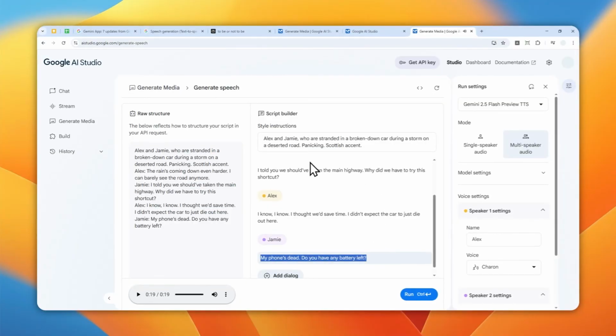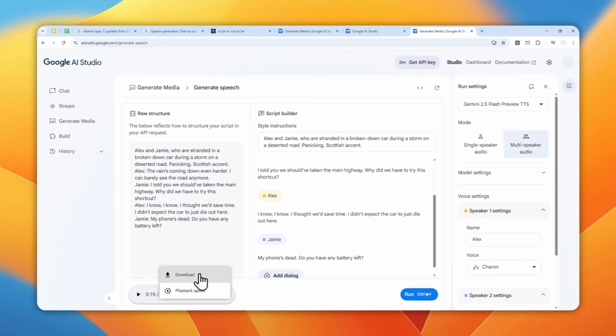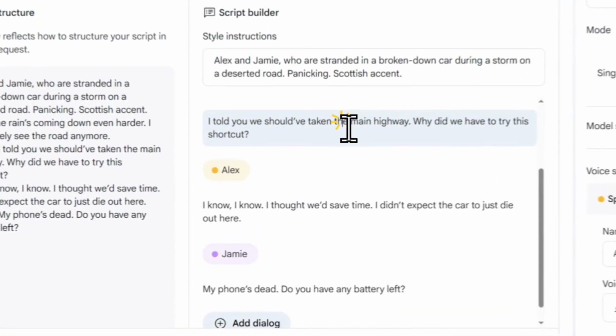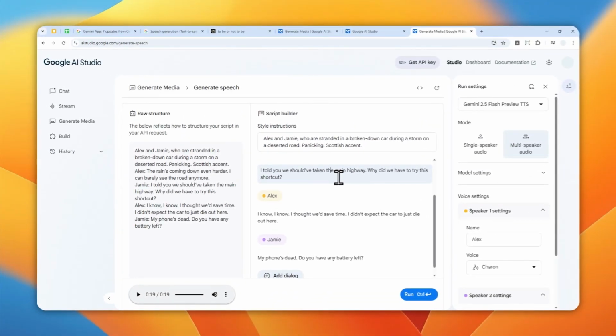Alright, that's pretty amazing. Now, if you want to download the audio, you can click on this three dots icon and then click download, and you will get the audio file on your computer. So that's basically how you can use the multi-speaker audio in Google AI Studio. So I think this is really amazing, and in many ways it's way better than Eleven Labs, and of course you can use it completely for free. And yeah, I guess that's basically it.